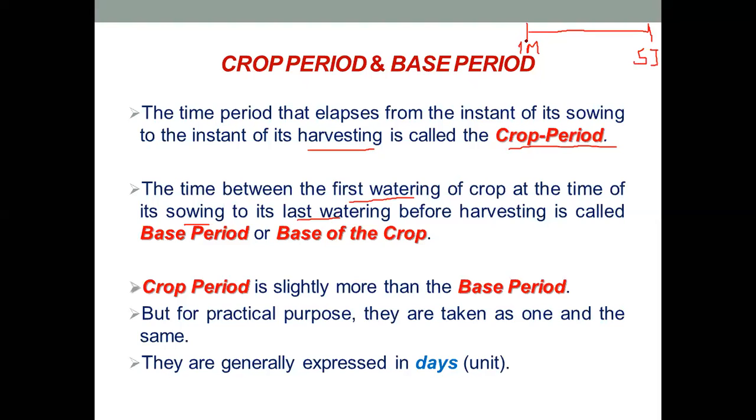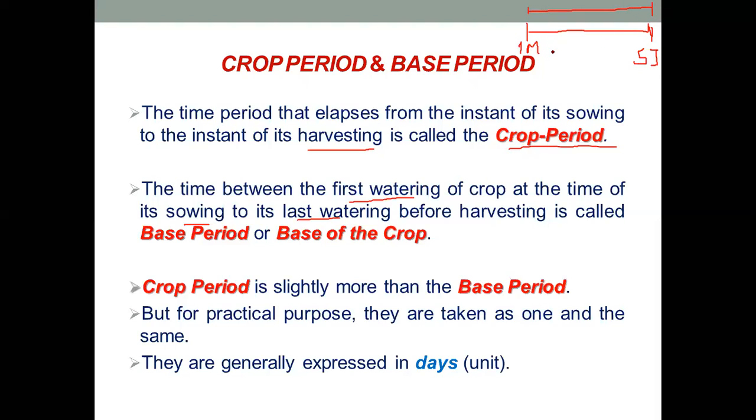So 1st March was the date when you planted the seeds, and 5th July was the time when you harvested the crop. Now the time interval between those two periods is known as the crop period.